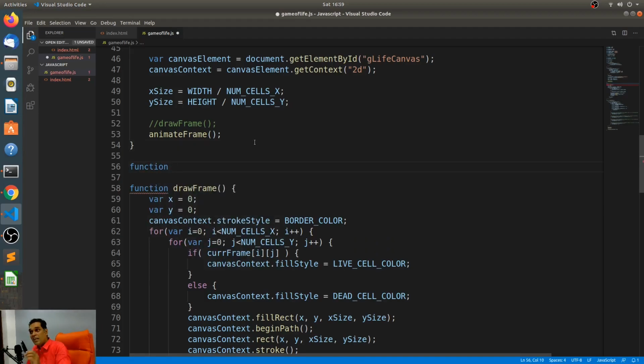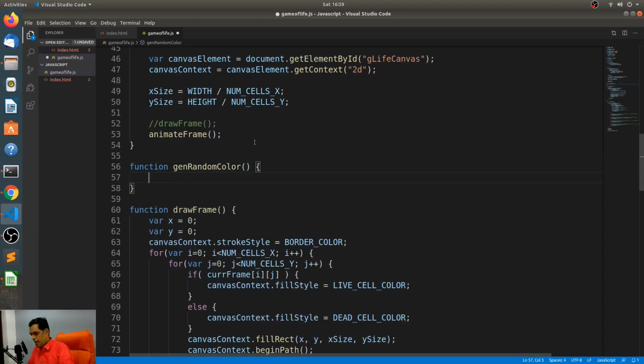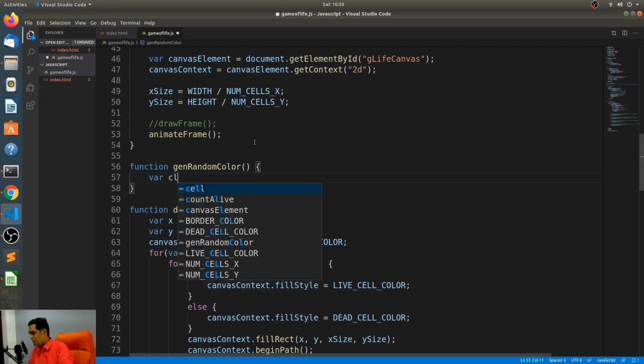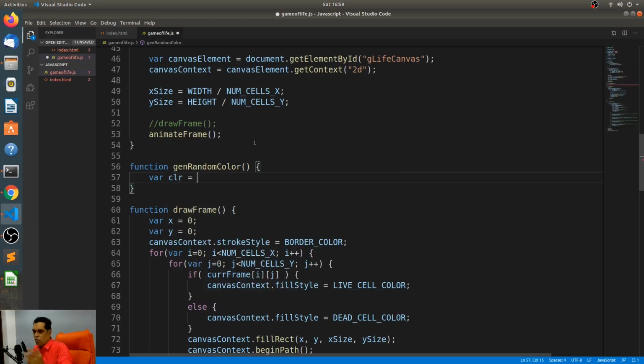So I'll create a function that will generate a random color every time. I'll call it gen random color. Variable CLR is equal to, and I'll do it through RGB, right?